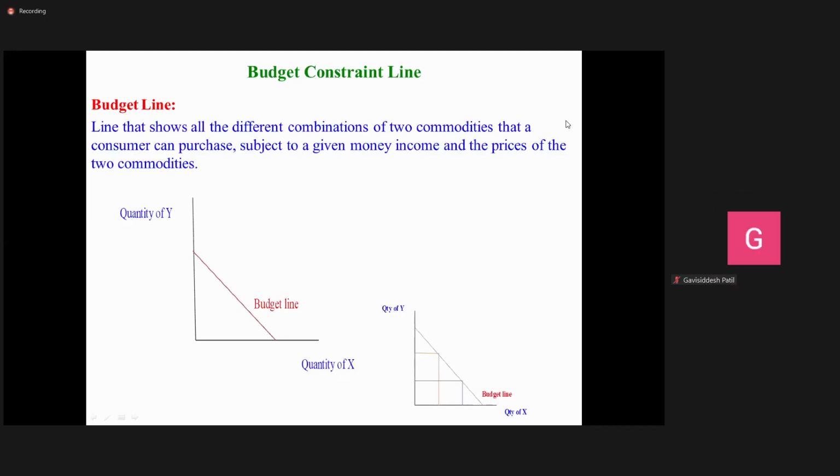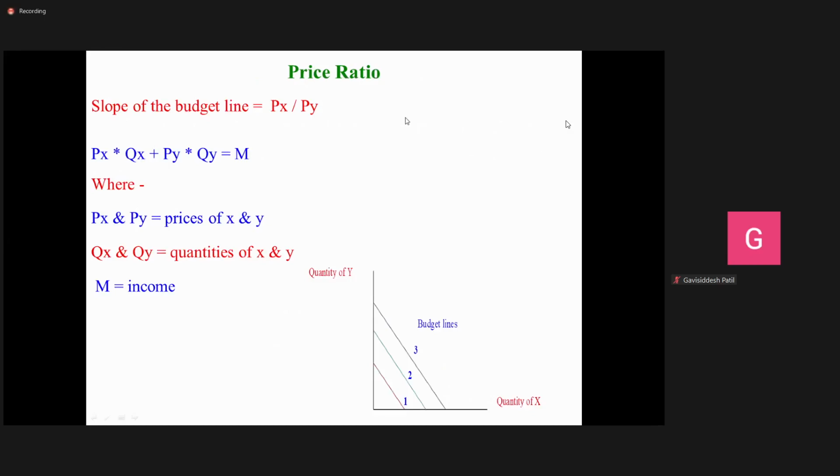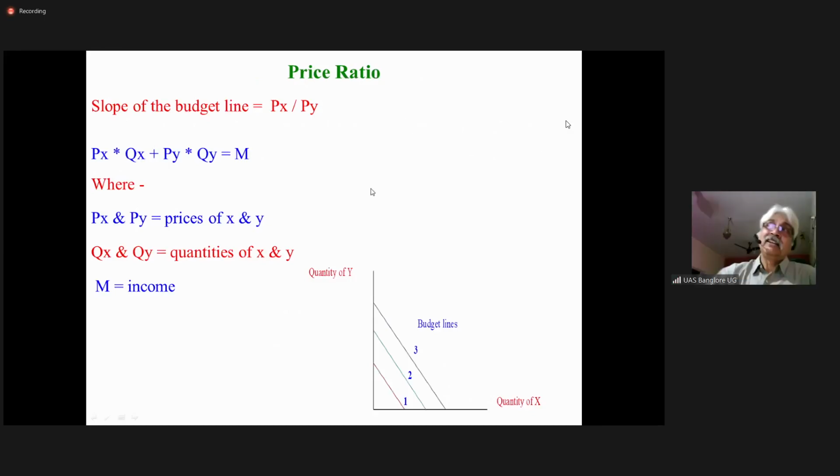Yes, sir. Okay. Now, in one of the previous slides, we had seen the ratio between the change in quantity of Y and the change in quantity of X. We treated it as the marginal rate of substitution, and it represents the slope of the indifference curve.